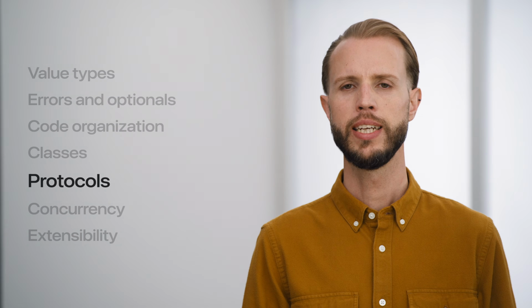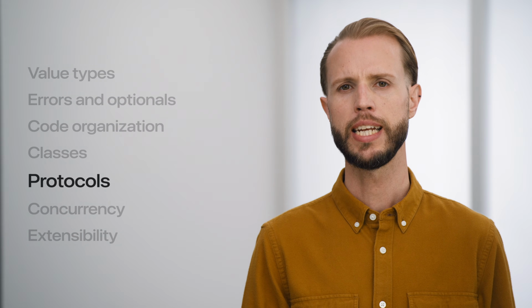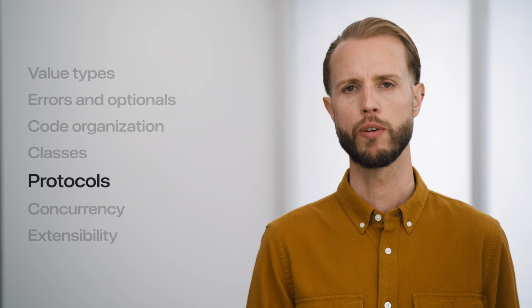Earlier I said that Swift emphasizes value types, but classes have an important role too. If you need shared mutable state, an object with identity, or inheritance, then classes are the right tool for the job. In many object-oriented languages, inheritance is the main mechanism for polymorphism.